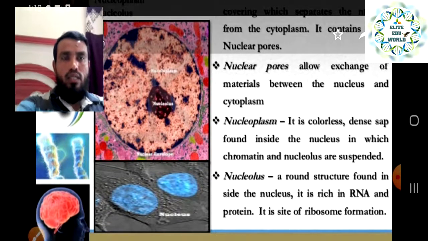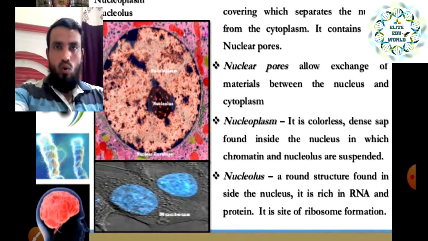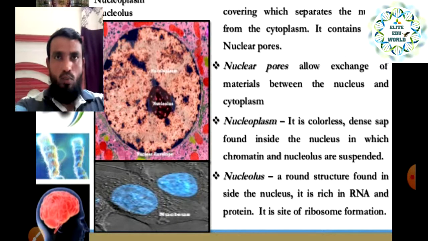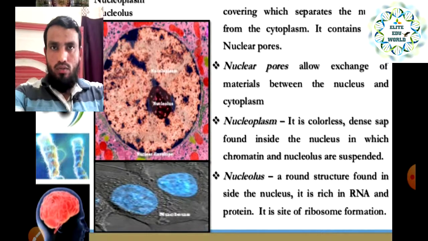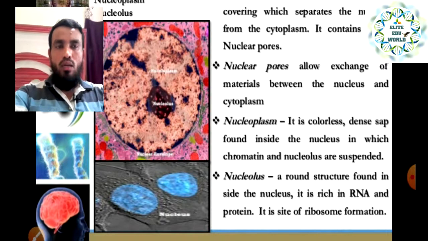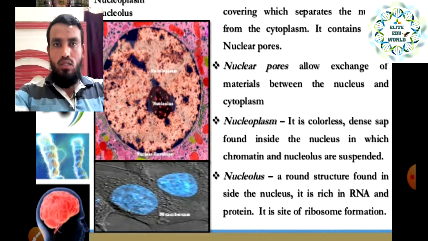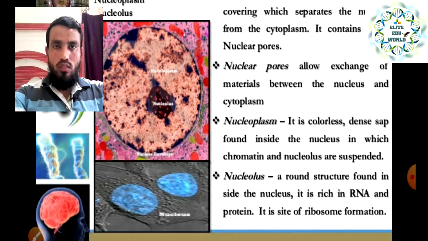The next one is that it also contains many nuclear pores. What is meant by pores? Small holes which allow the movement of molecules or substances from the cytoplasm to inside the nucleus, or from inside the nucleus to the cytoplasm. So nuclear pores allow the exchange of material between the nucleus and the cytoplasm. Whatever thing or information should be transported from the nucleus to outside the nucleus, into the cytoplasm.